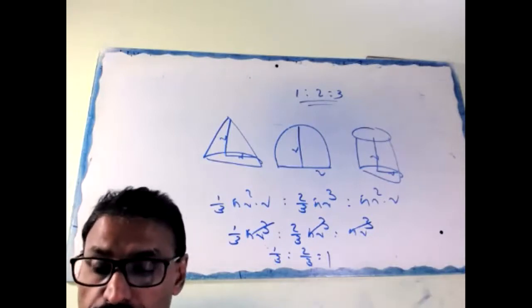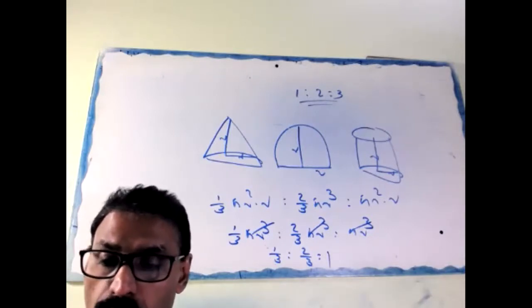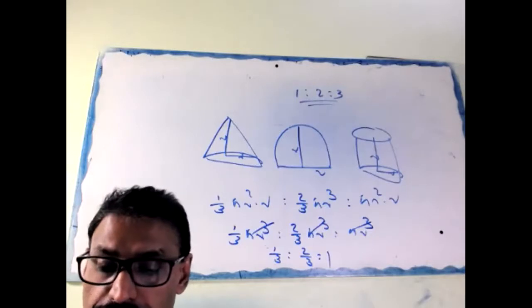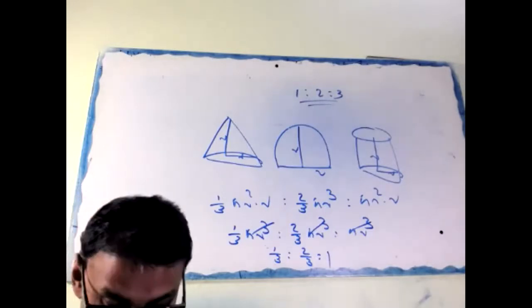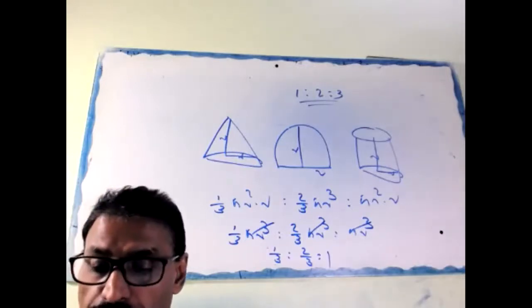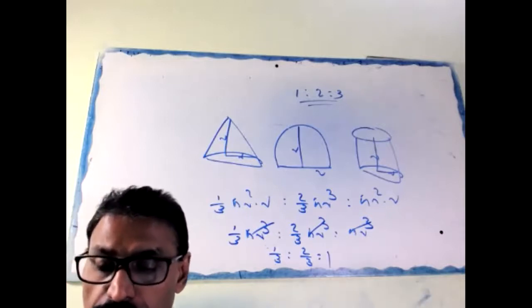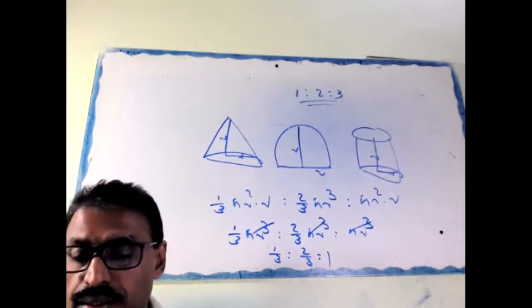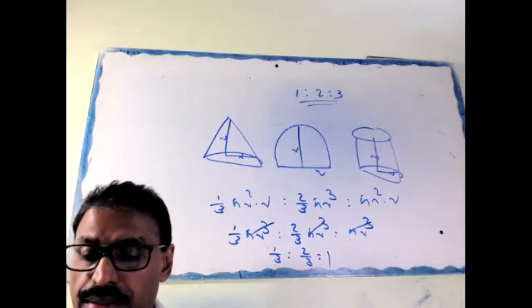Question again. A pen stand is cylindrical in shape with the base radius 3.5 centimeter and height 10.5 centimeter.